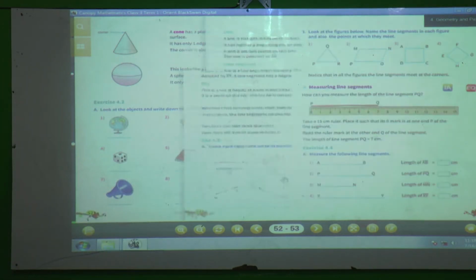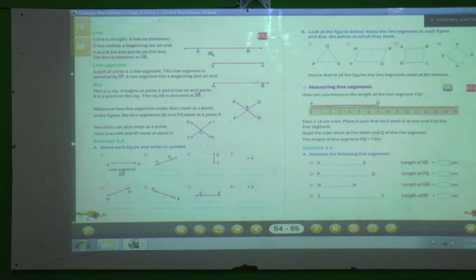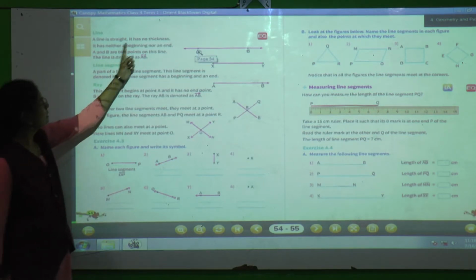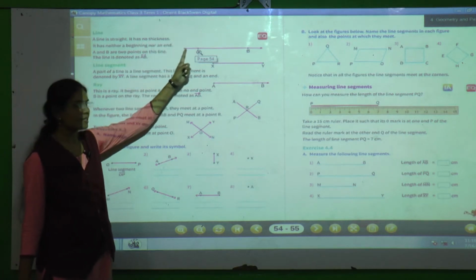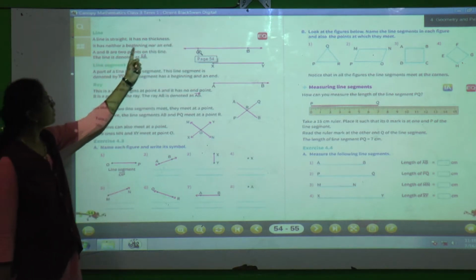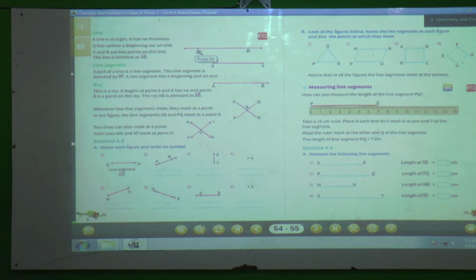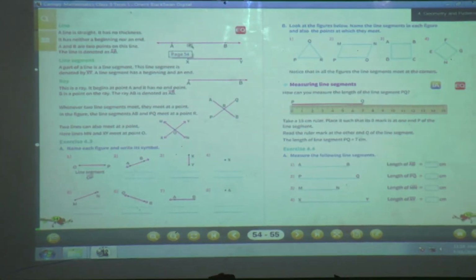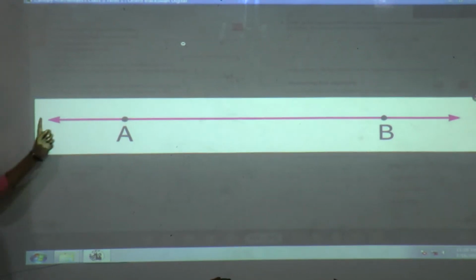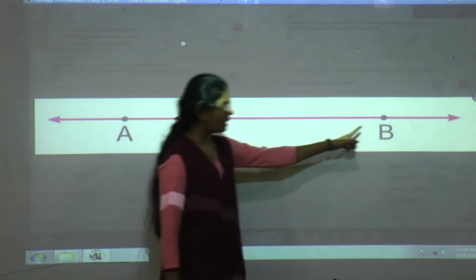Next, we have seen the line. Now what is meant by line? A line is straight. It has no thickness. It has neither a beginning nor an end. If we see the line, it has neither a beginning nor an end. Why?